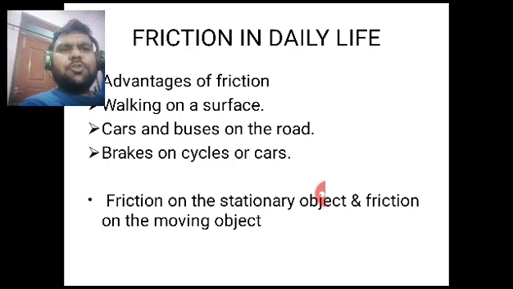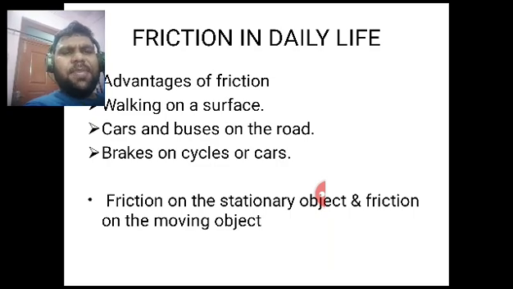Friction applies on stationary objects as well as on moving objects. How does it apply on a stationary object? If you are applying some force, and it is not enough to overcome the friction between the stationary object and the surface, the object will not move. In the same manner, when an object is moving, friction will be there, and as a result the object will slow down and stop.